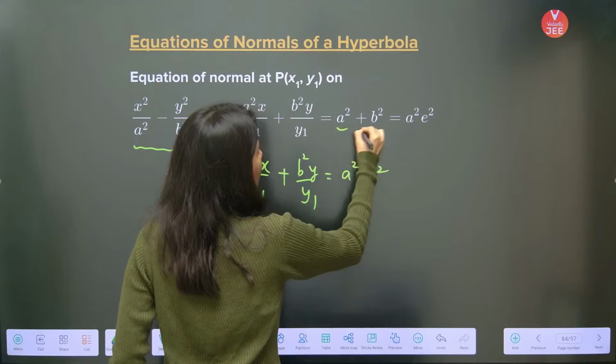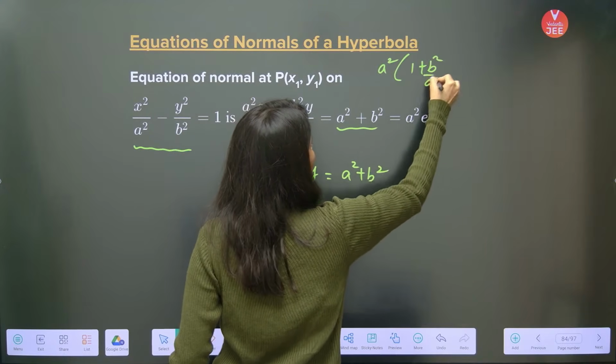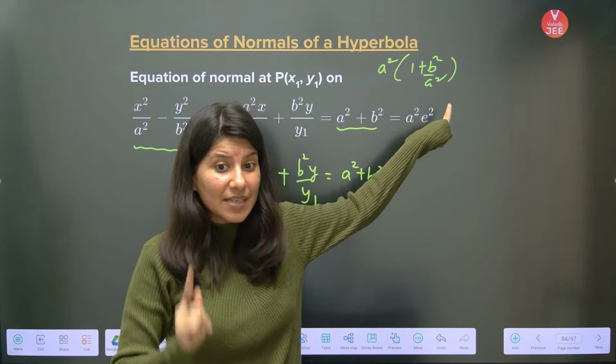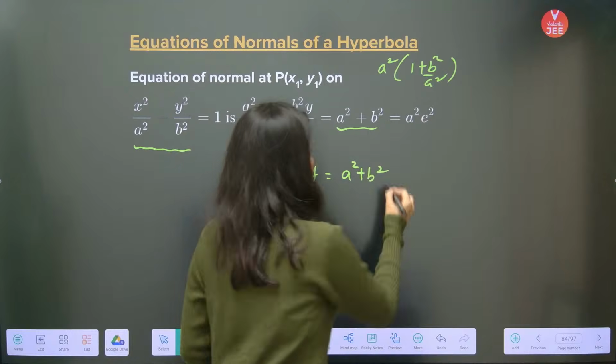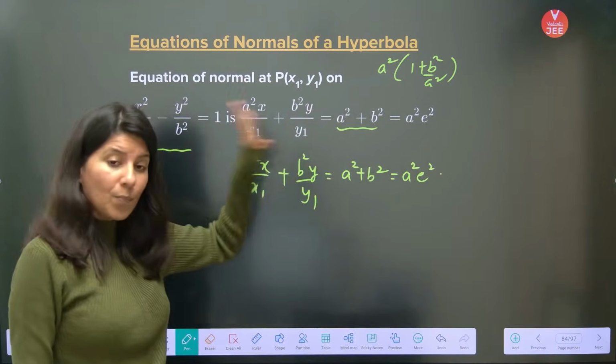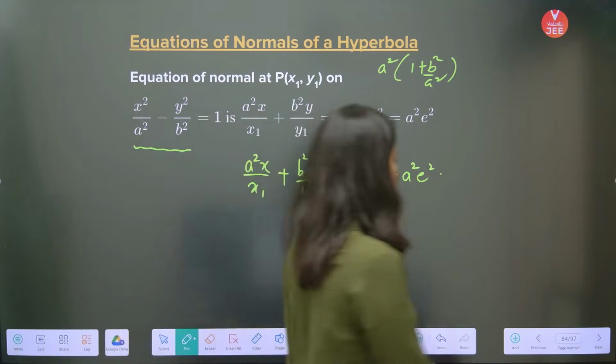Now again, in here if you take a square common, 1 plus b square by a square. And can you see, this is your eccentricity of hyperbola. Remember, eccentricity is like that. So this is a square e square. So that's why plus sign is there over here. So this is the equation of normal of the hyperbola.